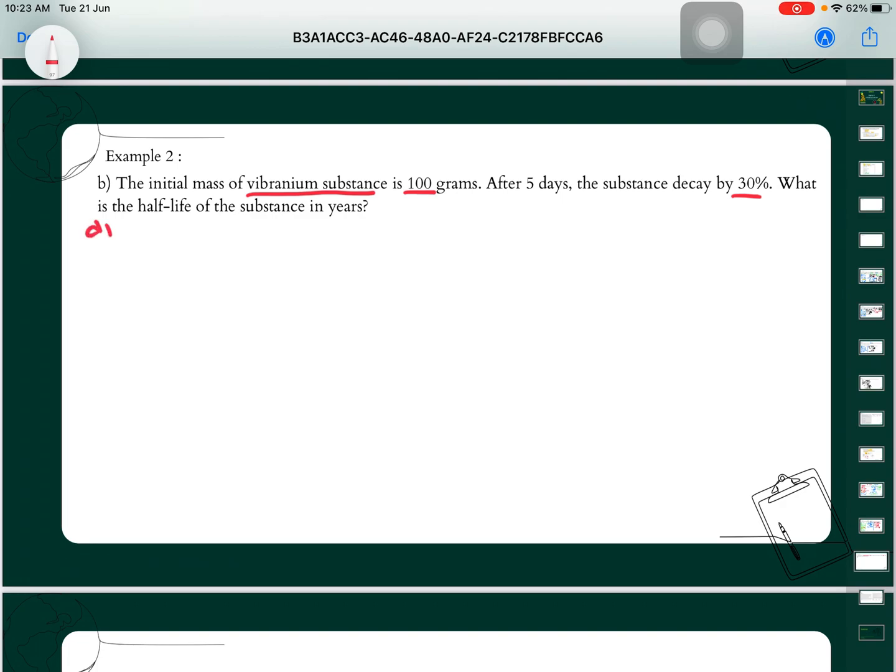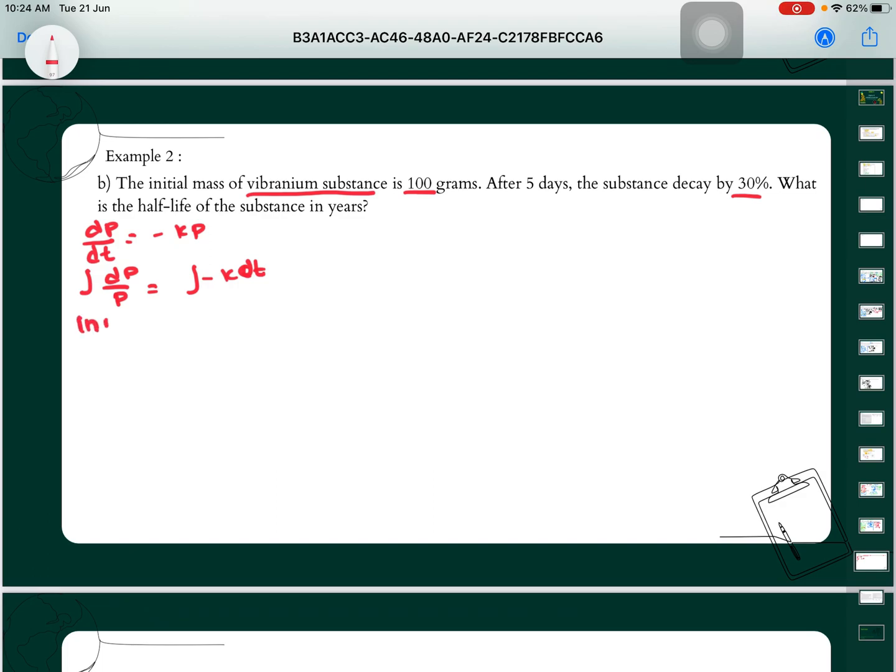So as usual, we need to integrate both sides first. dP over dt is equal to negative Kp. So integration of dP over P is equal to integration of negative K dt.